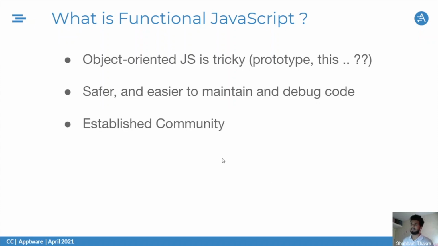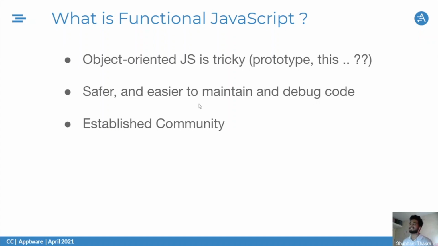And we have an established community, a lot of JS developers who approach functional programming. They are developing code, libraries, and packages. A lot of people who are experts in this help you to write better code. Maybe some people here already know about it too. Please comment if you do.